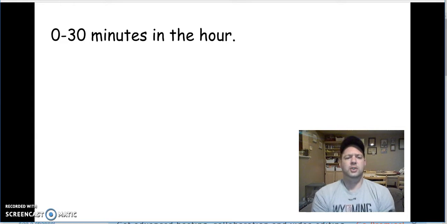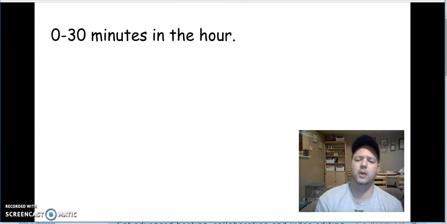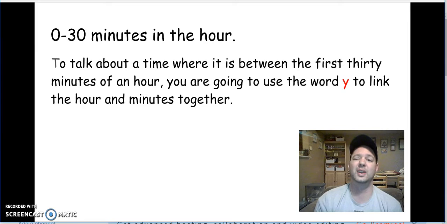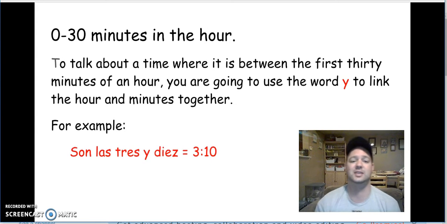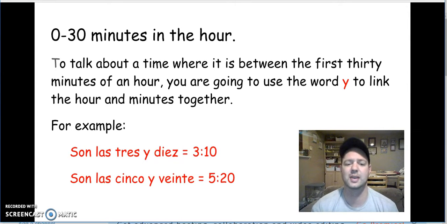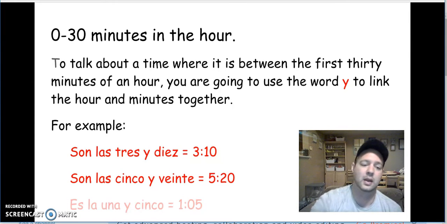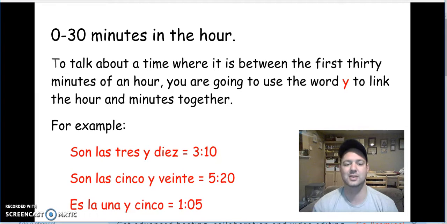Okay. 0 to 30 minutes in the hour, whenever we're talking about any time within the first half hour of that hour, we're going to use the word y to connect both the hour and minutes together. So an example of this would be son las 3 y 10. Again, 10 minutes, that's in the first 30 minutes of the hour. Same thing with son las 5 y 20. All right, and then again, es la 1 y 05. So it's in the first 30 minutes. We're just going to say 1 y 5.